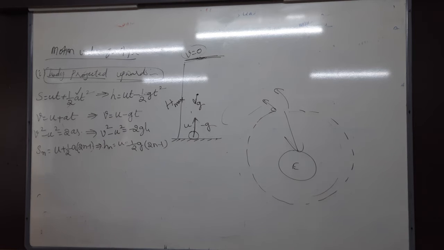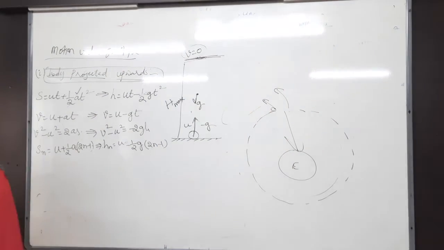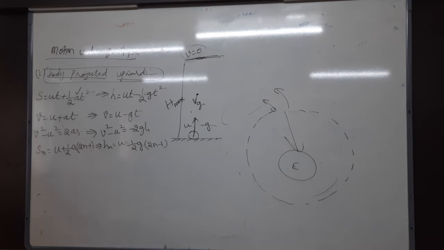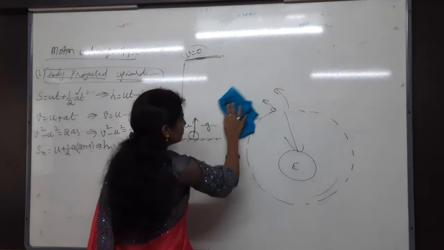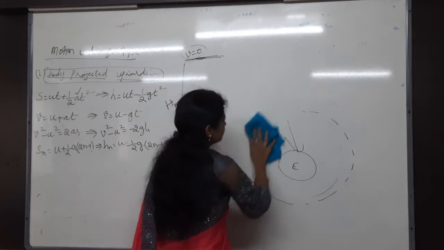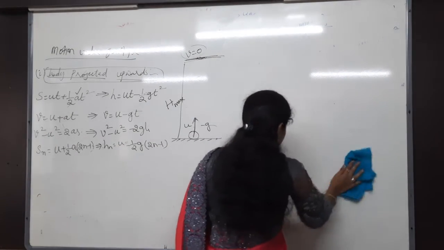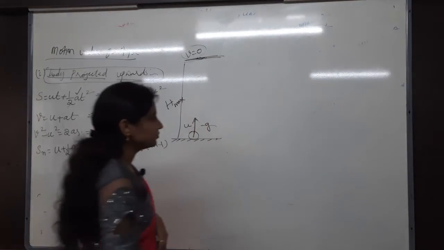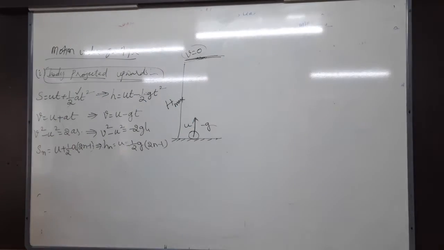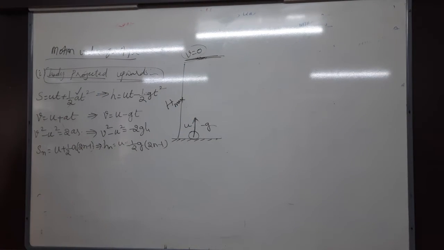Basic kinematical equations for a vertically projected (in bracket, upwards) body. Write all the kinematical equations and the diagram also.